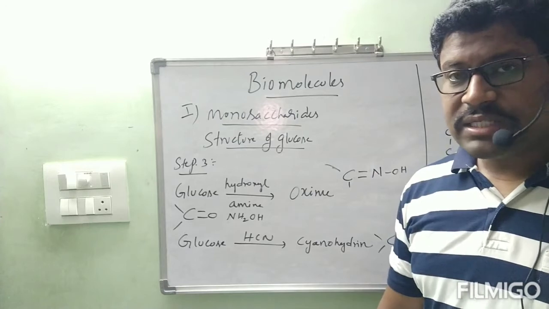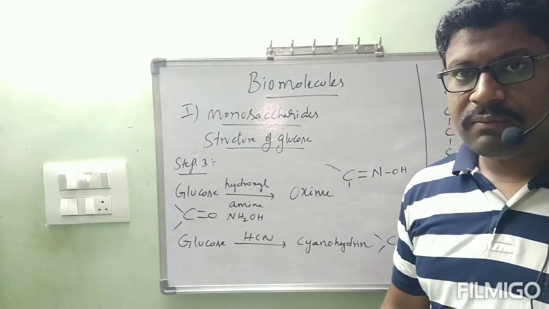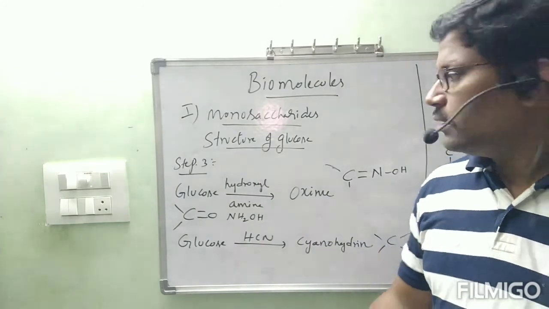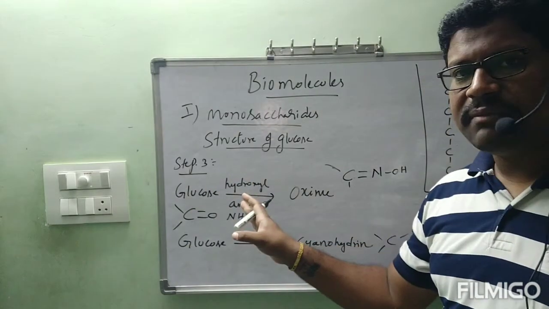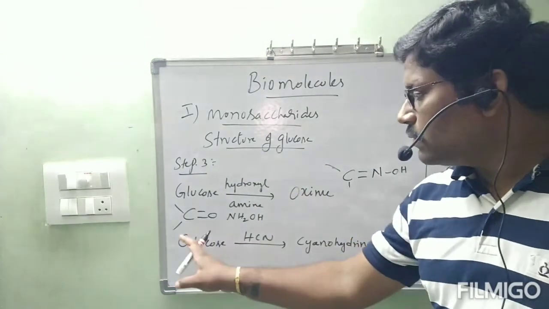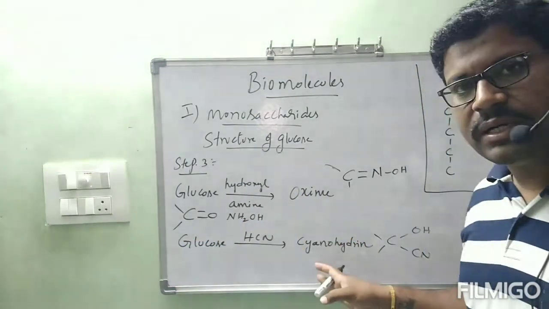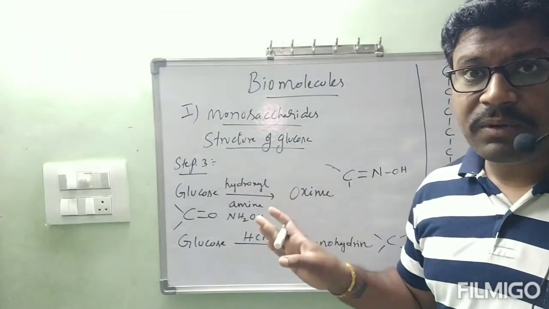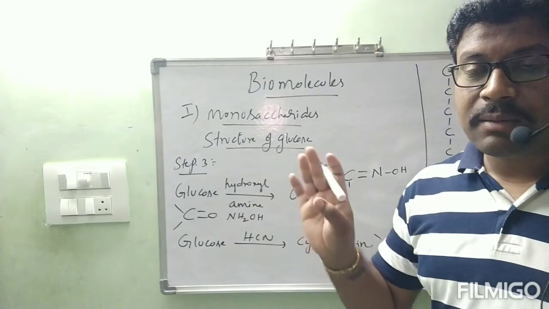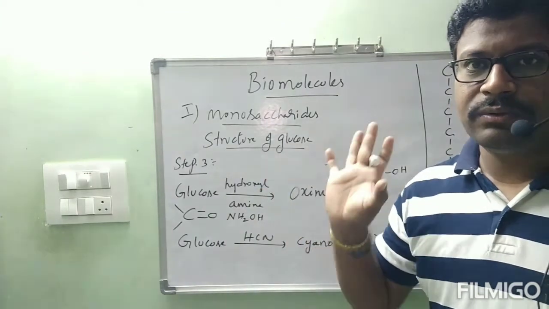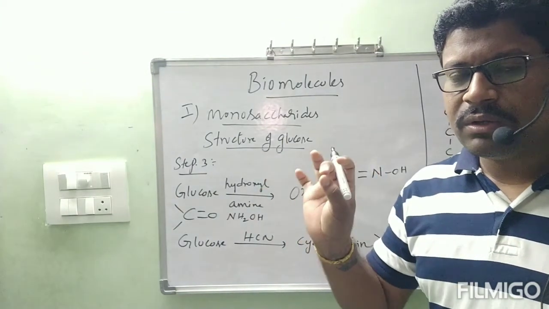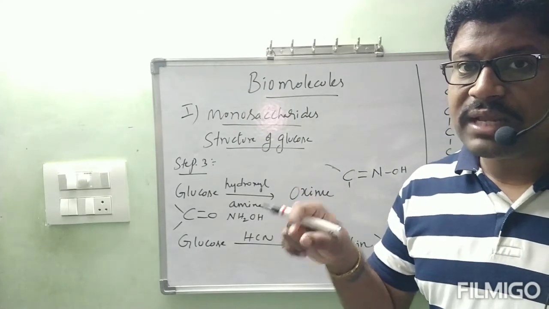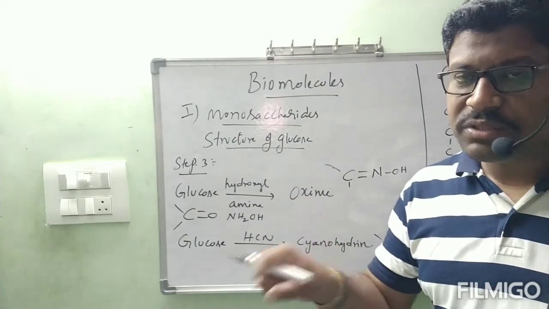What is the conclusion I made from step 3? Glucose reacts with hydroxylamine, we got oxime. Glucose reacts with HCN, we got cyanohydrin. These are the two characteristic reactions of carbonyl functional group, meaning that it might be aldehyde or ketone. If you want to know about aldehydes, ketones and carboxylic acids, open that one. Nucleophilic addition reactions, examples we have seen.